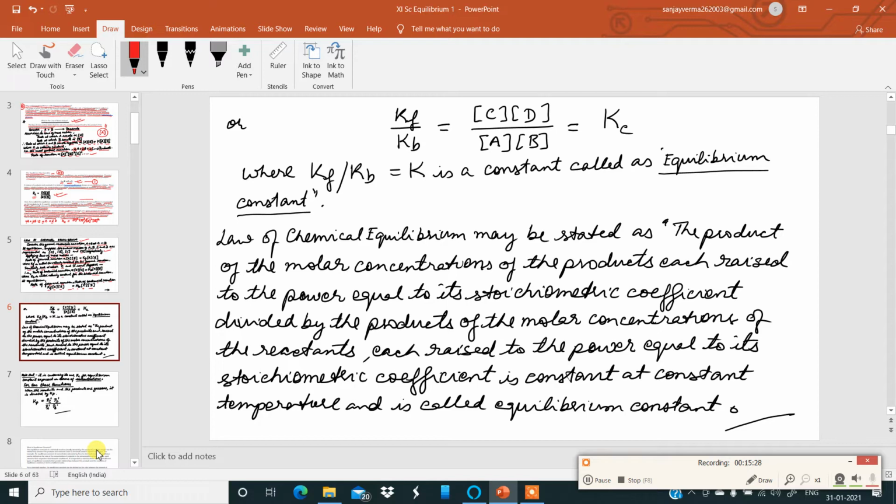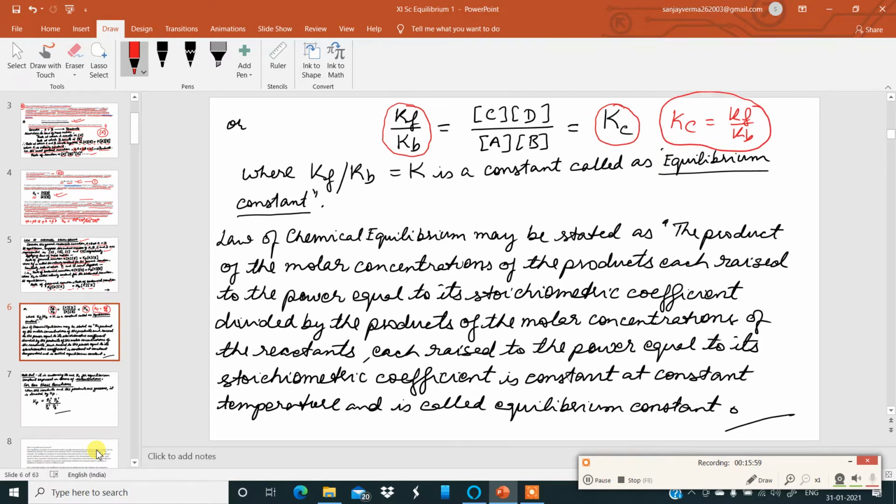Now I rearrange this. Therefore, Kf by Kb becomes [C][D] divided by [A][B]. This Kf by Kb, the ratio of the forward rate constant to the backward rate constant, is called the equilibrium constant. So you should keep in mind Kc is equal to Kf by Kb. A very, very important concept to understand and remember.